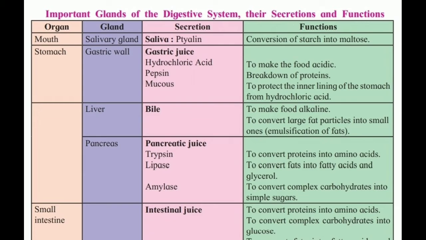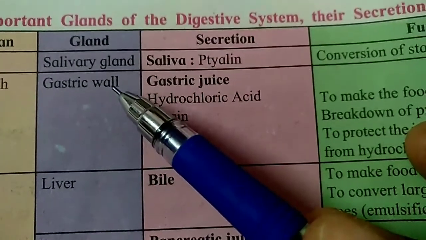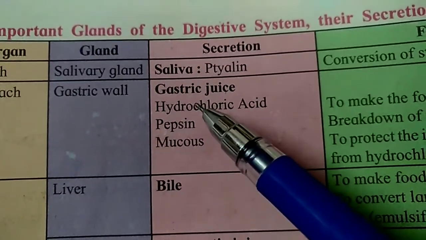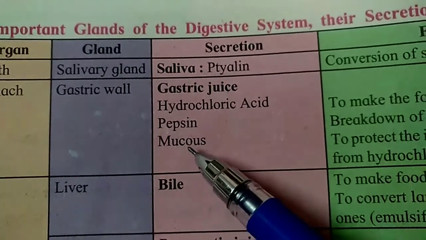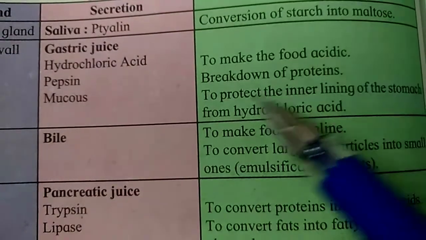Now the stomach has gastric glands, which are present in the wall. They secrete gastric juice, and gastric juice is of three types: hydrochloric acid, pepsin and mucus. What is the function of hydrochloric acid? To make the food acidic.